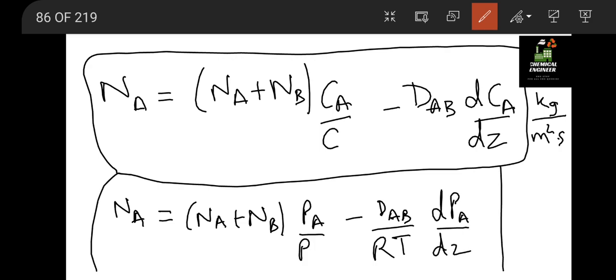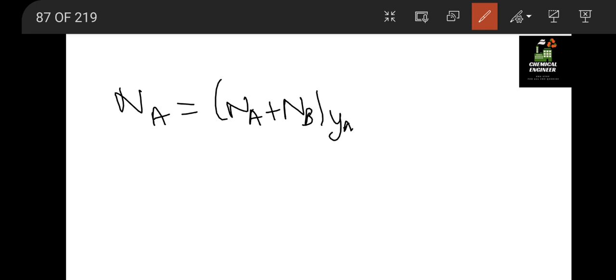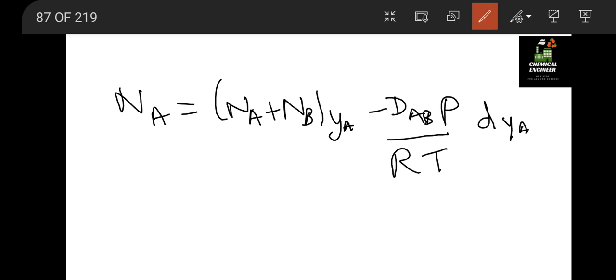P_A is the partial pressure of gas A and P is the total pressure. The unit remains the same.